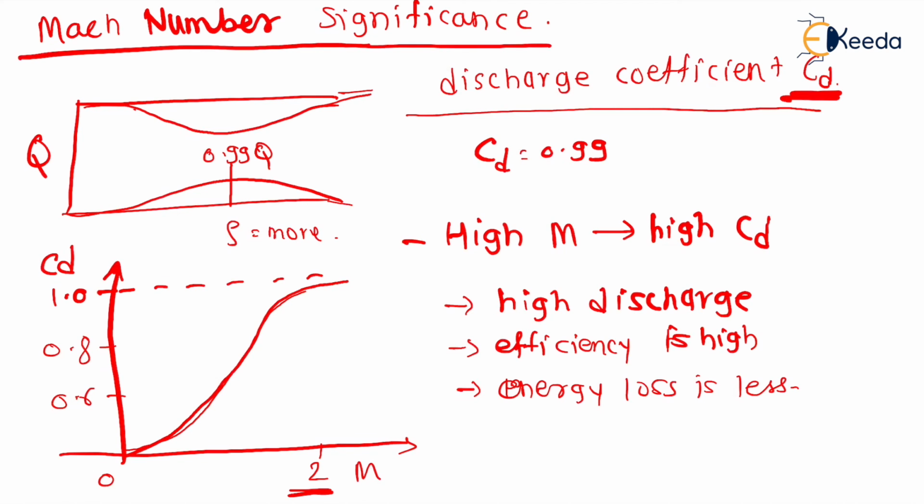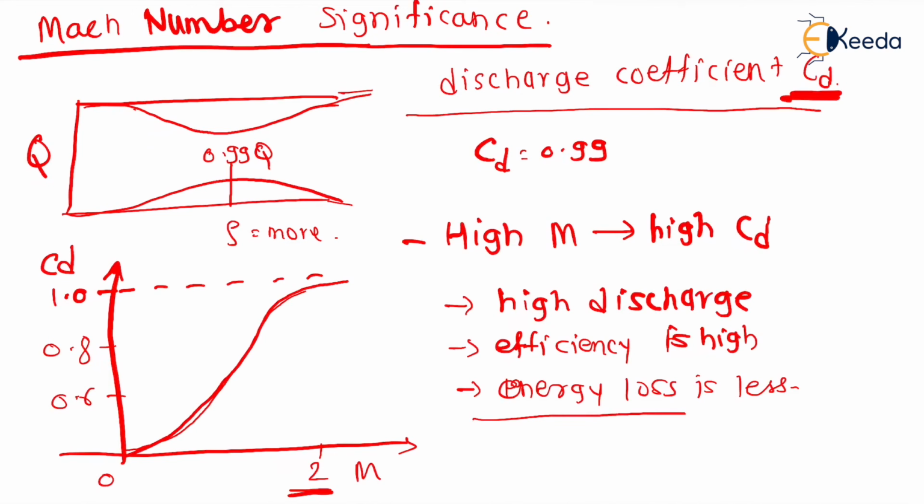So if our purpose is to design a nozzle, then we should have less energy loss. It means that we have to keep Mach number very high, closer to 2. It means that we have to flow it at very high speed.